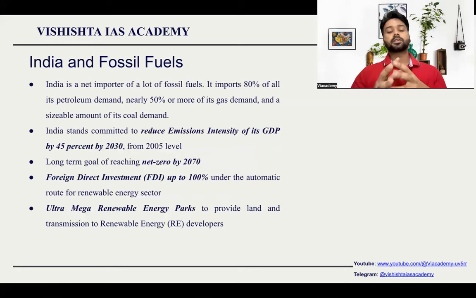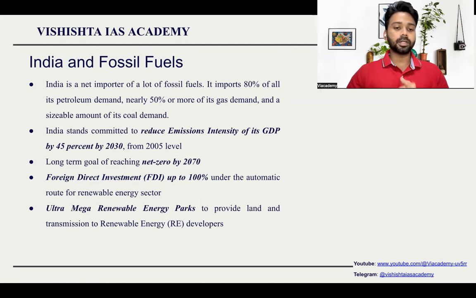What is India's status with respect to fossil fuel? India is highly dependent on fossil fuels. India imports around 80% of its petroleum, 50% of gas, and a very good sizable amount of coal. In this context, it is very difficult for India to completely phase out fossil fuels. Whereas in COP28, the countries have already agreed that we will move away from fossil fuels and adapt to renewable energy resources. So, what is India's stand on it?